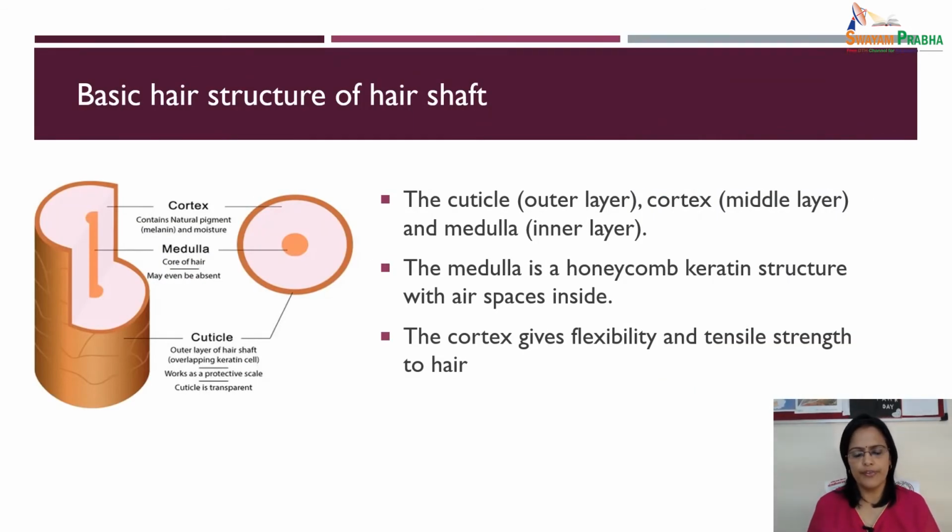Now the basic structure of the hair shaft. It has three things: the cuticle, the medulla, and the cortex. The cuticle is the outer layer, the cortex is the middle layer, and the medulla is the inner layer. As you can see in this diagram, cortex is the middle layer, medulla is the inner layer, and cuticle is the outer layer. The medulla is a honeycomb keratin structure with air space inside, and the cortex gives flexibility and tensile strength to the hair.